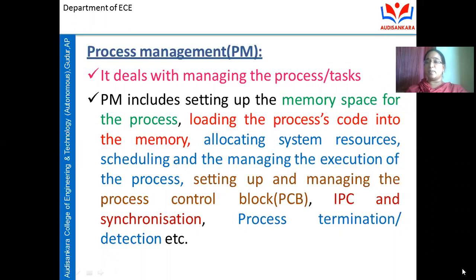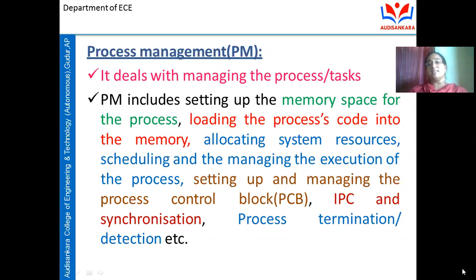There are two basic memory types in an embedded system: program memory and data memory. That is read-only memory and random access memory. Read-only memory is non-volatile, where we load our programs or applications. So loading of this process code into the flash memory of the embedded system will be taken care of by the process management of the kernel. It is one of the responsibilities of the kernel, along with allocating the system resources, scheduling the tasks and processes, and managing the execution of that process.